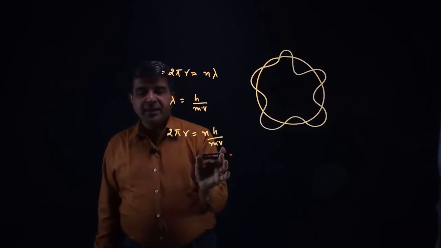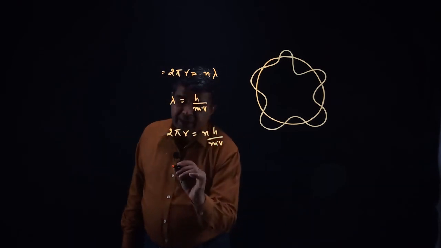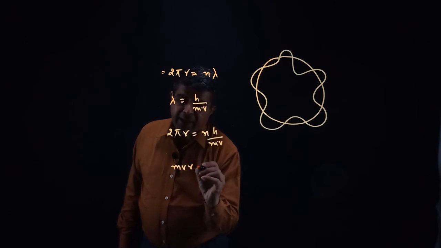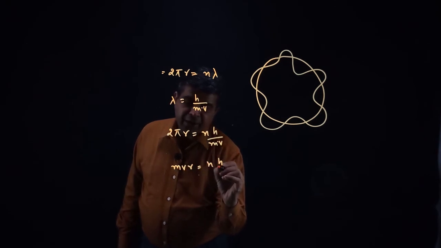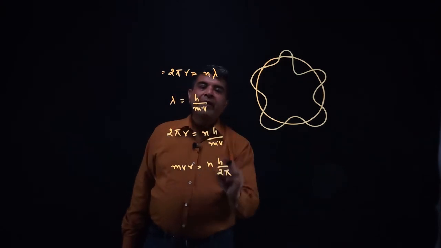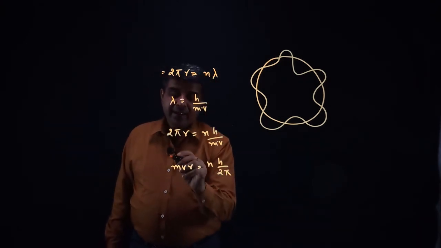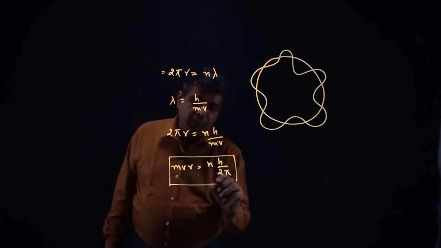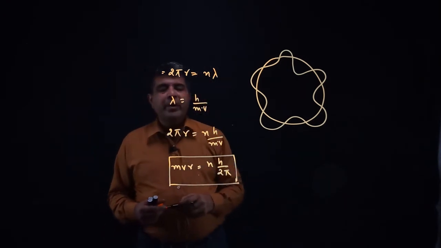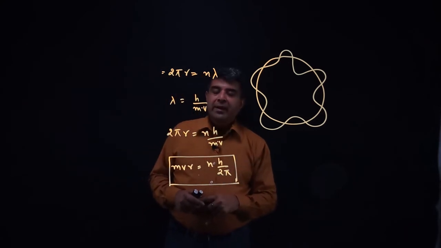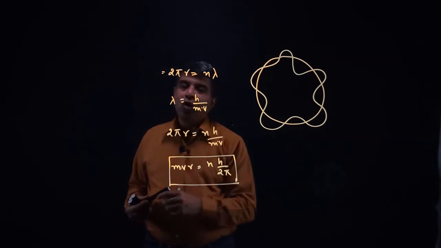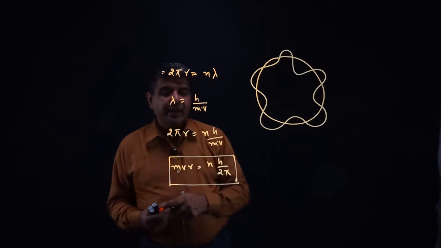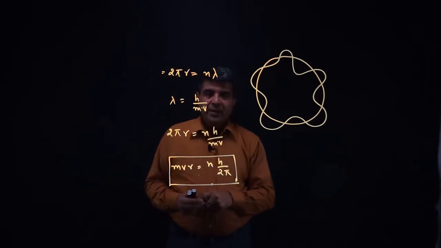Just reshuffling the values, mvr is equal to n h over 2 pi, where n is always an integer. This was the postulate of Bohr, that angular momentum for an electron in the nth orbit is given by n h by 2 pi.